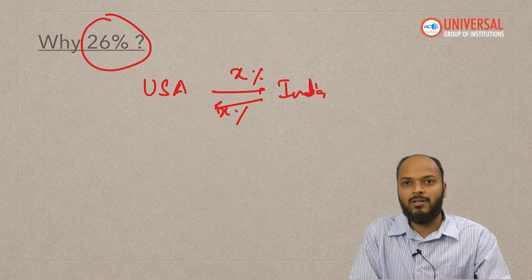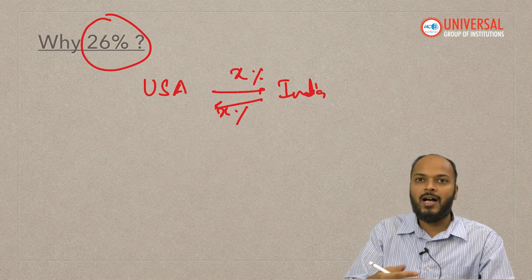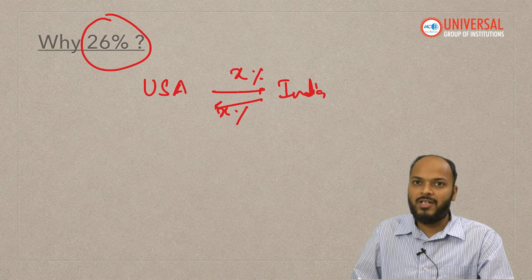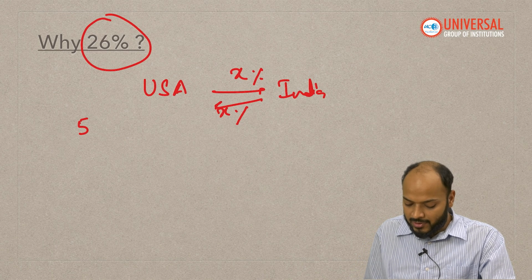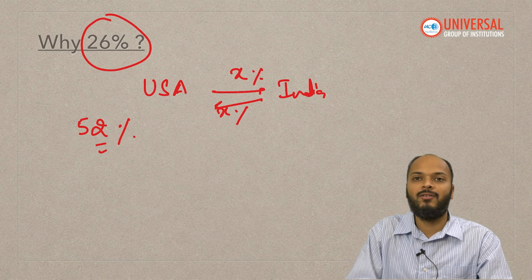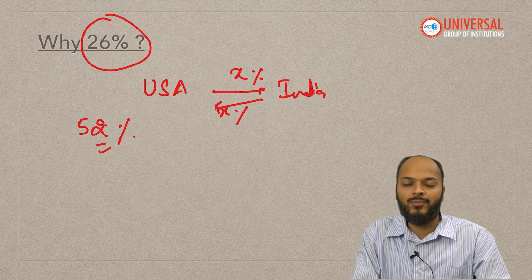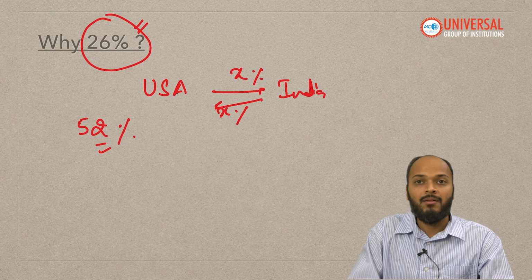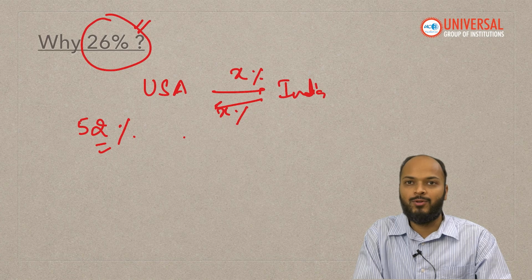But here that is not the case. When the chart or the annexure was released by the USA government, in that annexure it is written that, as per USA's figure, India imposes 52% on USA's goods when India imports them. But USA is imposing only 26%, meaning the tariff is not reciprocal.